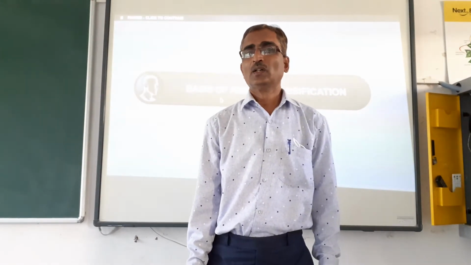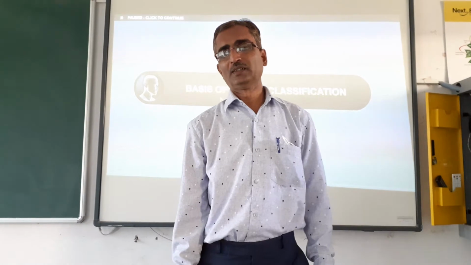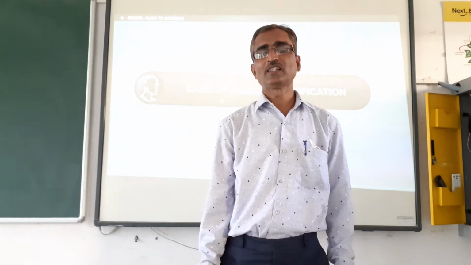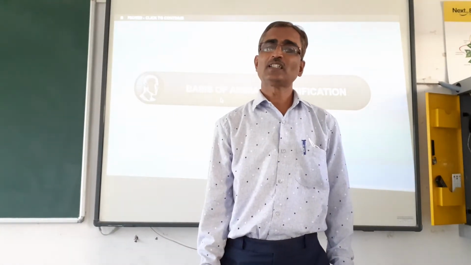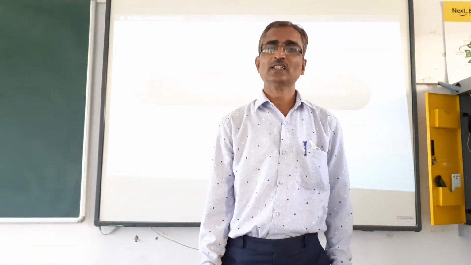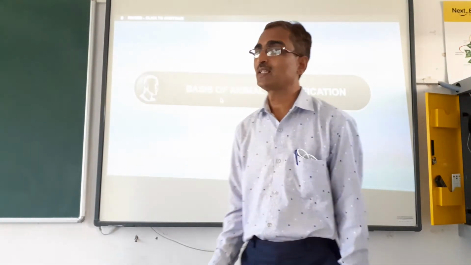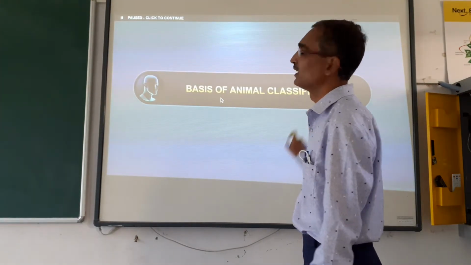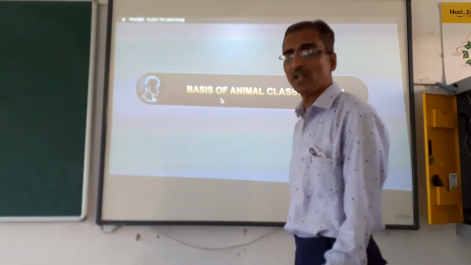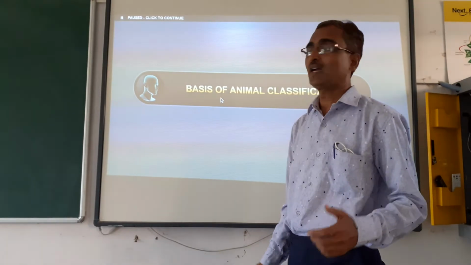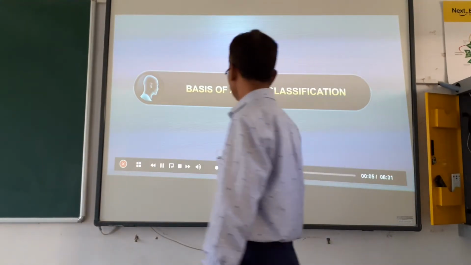Though these animals have different structures, there are certain common things based on which the animals are classified. So today we will discuss the basis of animal classification. Let us discuss one by one.